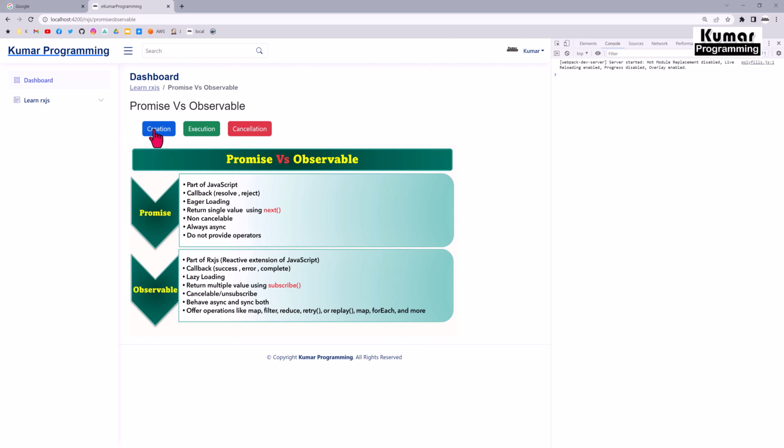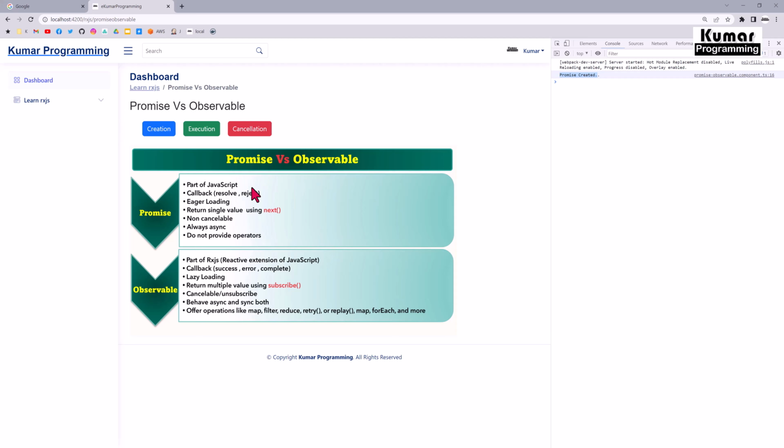Now I'm going to click on the creation button. If I click on the creation button, if you see here, promise created. Okay, we have not executed the promise. As of now, we have just created the promise. However, it's getting called. So what does it mean? Promises are eager. Okay, it's loaded whenever we are declaring it. If you see the other side, observable is not called, because observables are lazy. Okay, and they are not loading during creation. Once we subscribe to it, once we execute it, then after that the observable is going to be called.